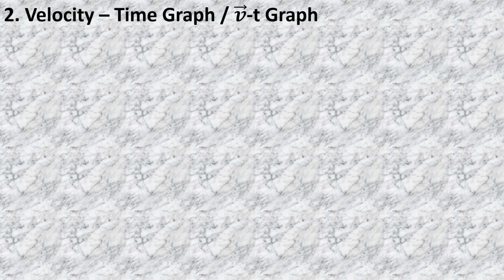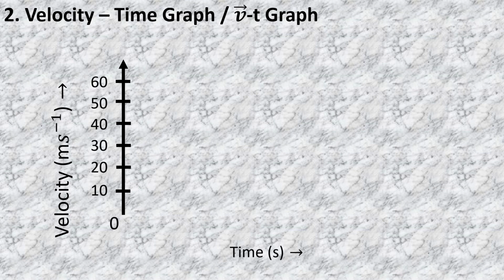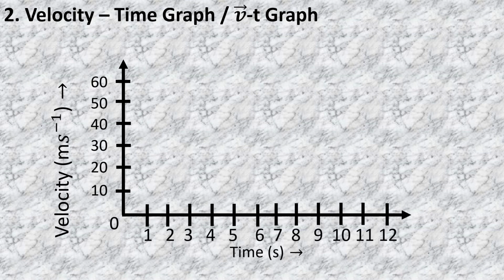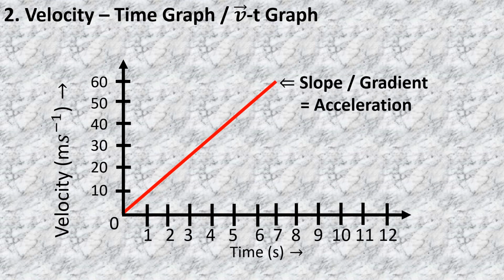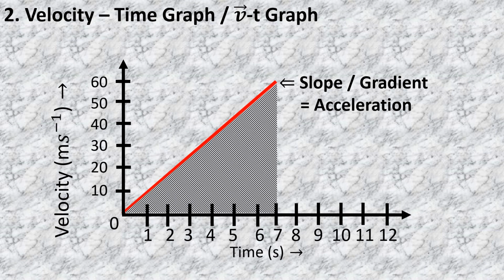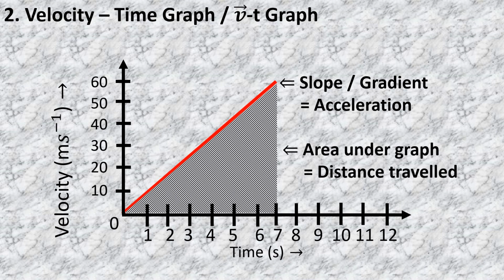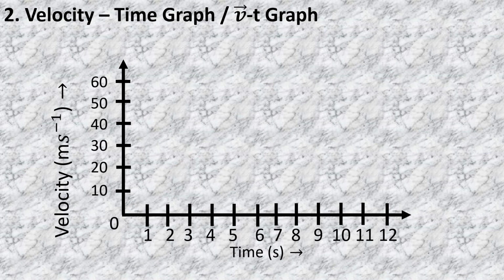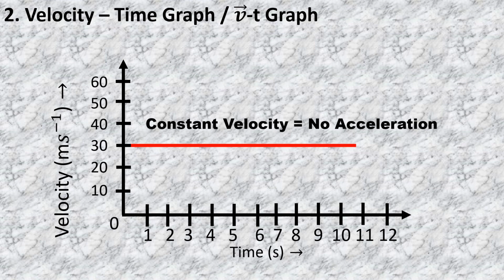A velocity time graph represents velocity on its y-axis and time on the x-axis and is used to calculate the acceleration or the distance travelled by an object. The slope shows the acceleration or retardation and the area under the graph shows the distance travelled by the body. There are several situations depending upon the graph. This graph shows a body moving with constant velocity without any acceleration.